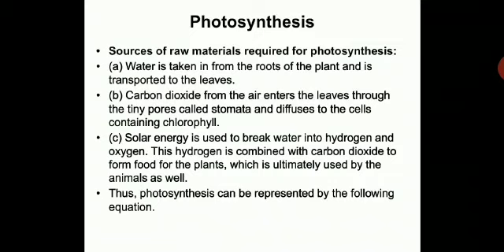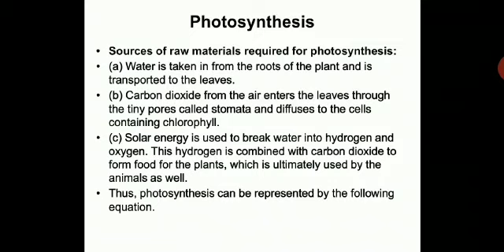Stomata take care of the exchange of gases like carbon dioxide and oxygen, and the carbon dioxide diffuses into the cells containing chlorophyll.